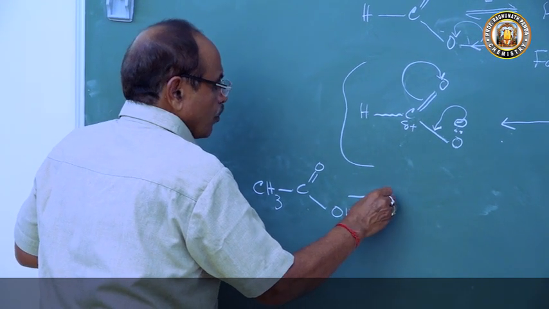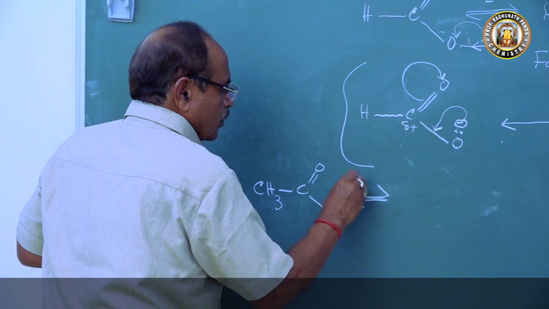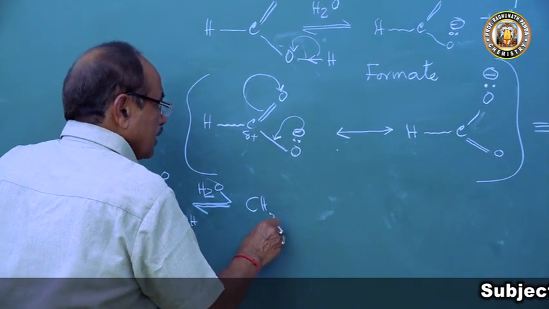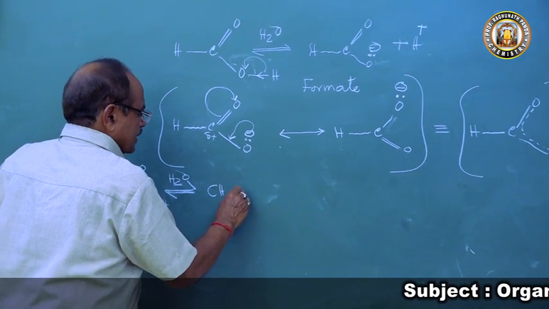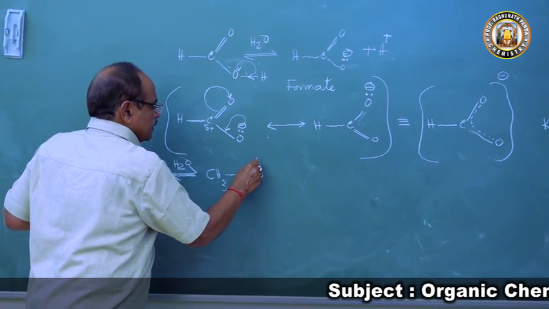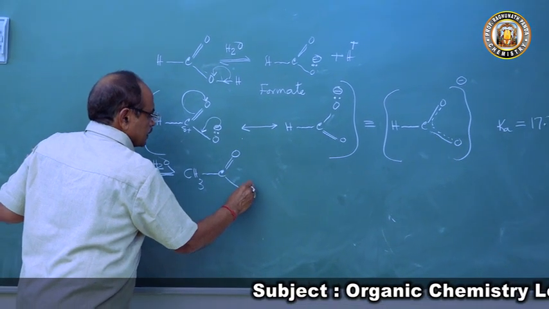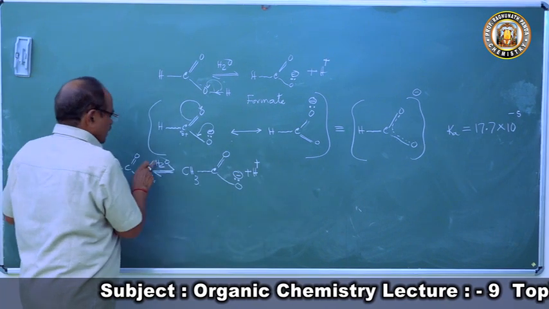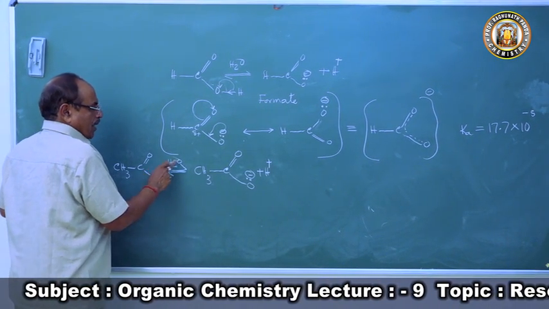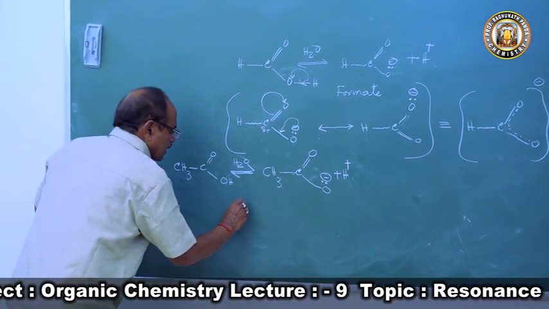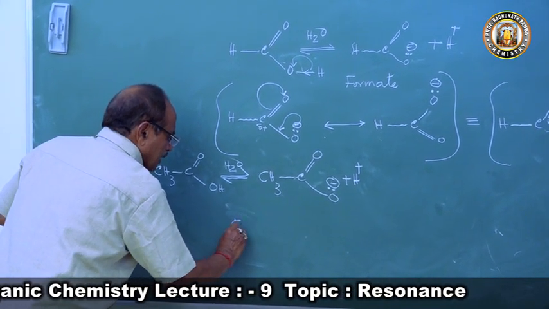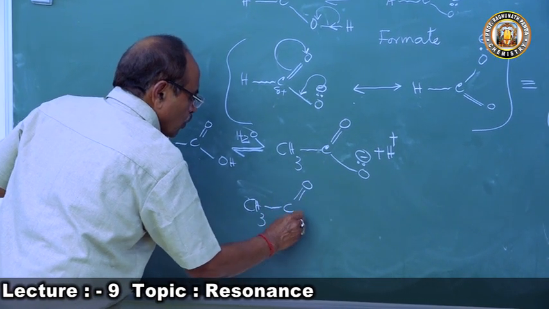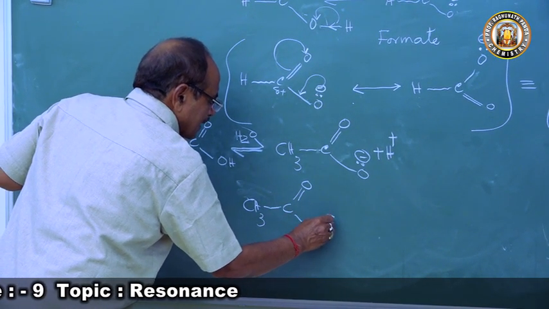In presence of water, this undergoes ionic dissociation to produce acetate ion and proton. This proton combines with H2O to produce a water molecule. Now this acetate ion we get here, CH3COO minus, this is the negative.